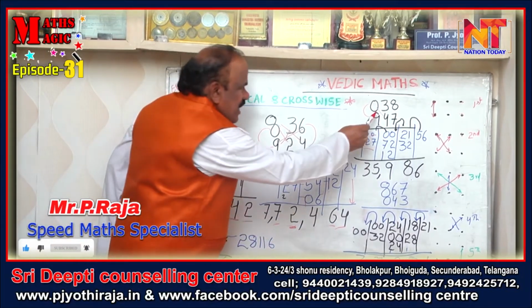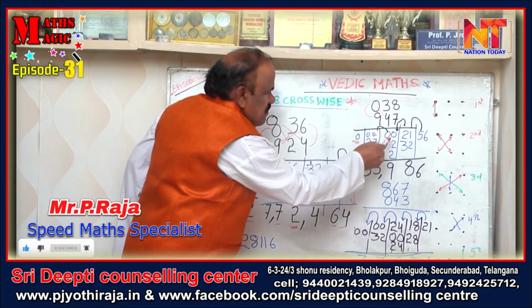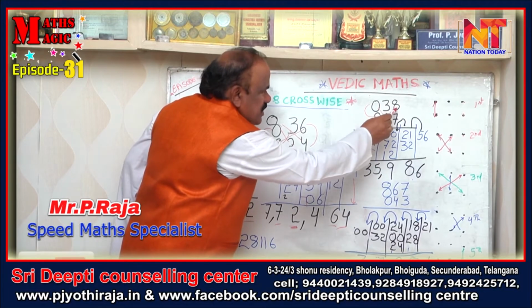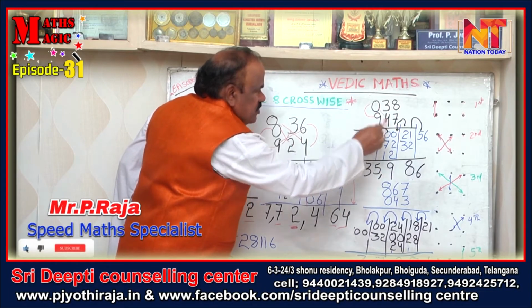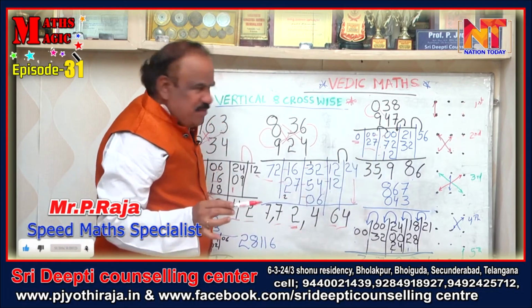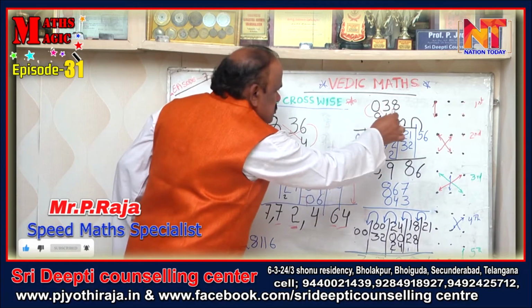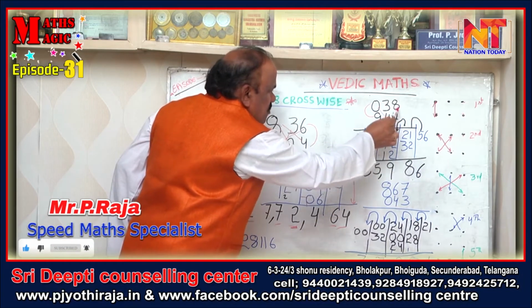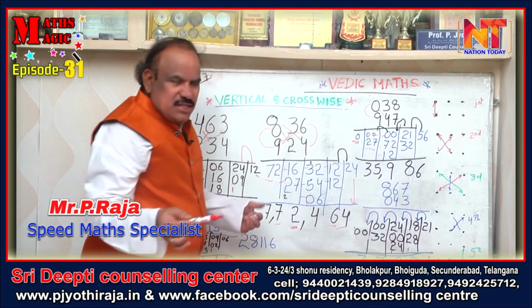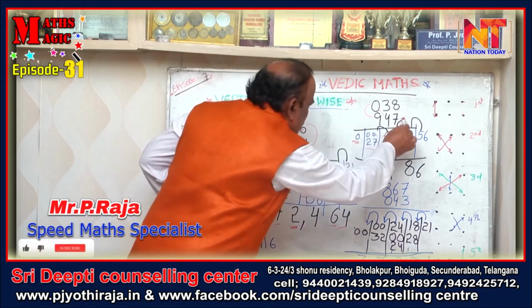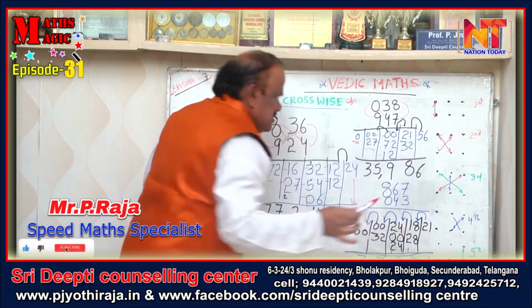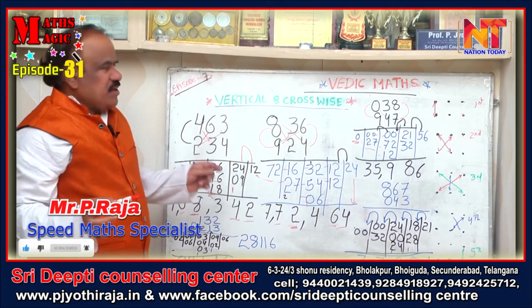Understood? Now again the third step, 0 into 7, 0, 9 into 8, 72, 4 into 3, 12. Next step is this 2, 3 into 7, 21, 4 into 8, 32. Then extreme right, 8 into 7, 56. Understood now? Again now carrying it.